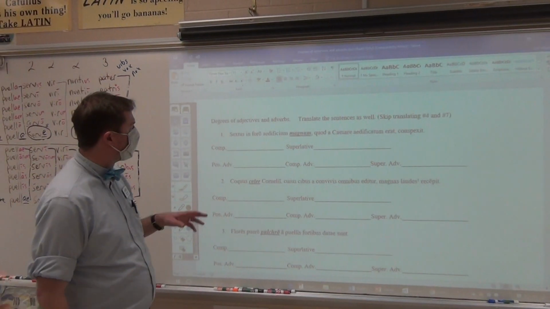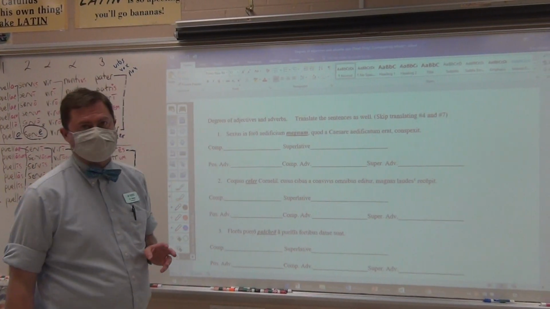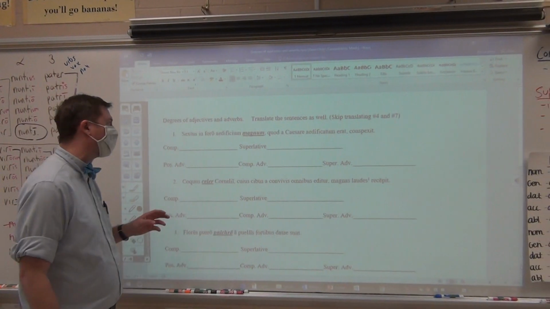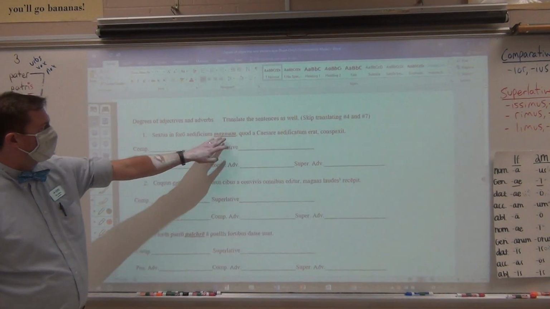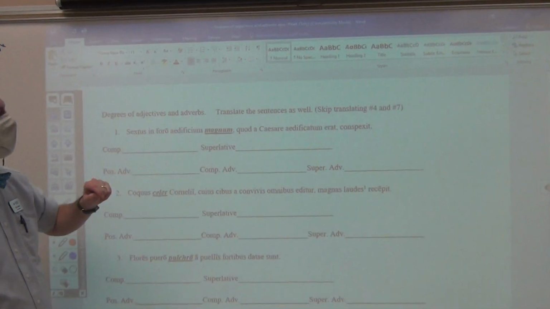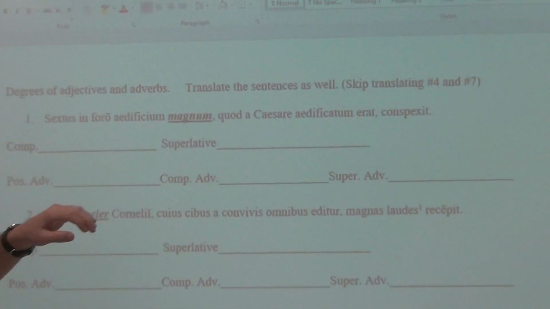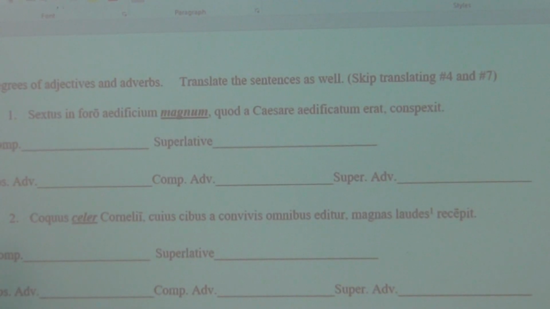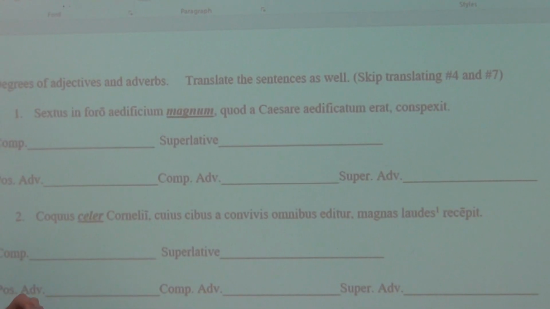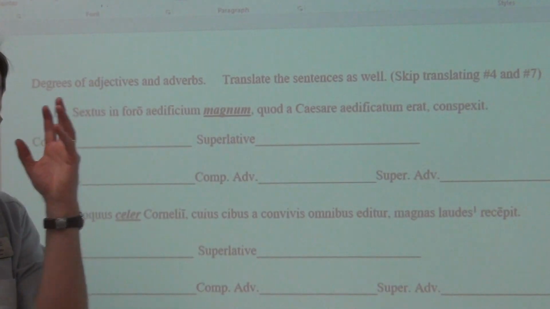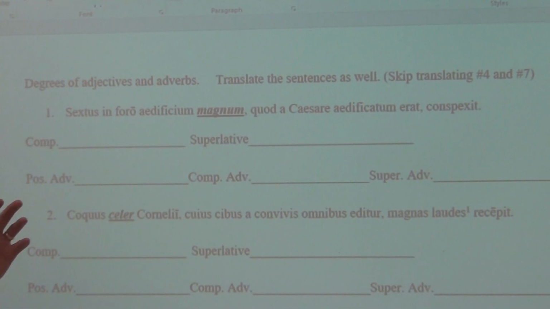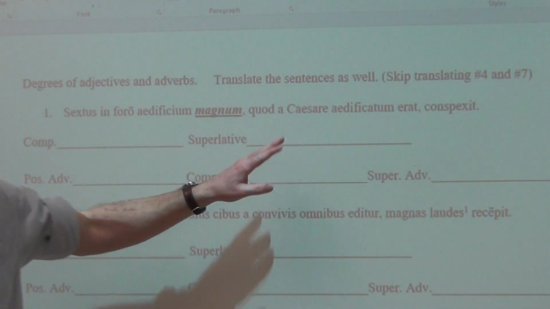So in this video I go over more practice of dealing with the degrees of adjectives and adverbs. And just like in the other videos, I am going to be showing you the form of the underlined bolded words if we were to make them a comparative adjective, a superlative adjective, and then the adverb for all three degrees. And remember that for the comparative and superlative adjectives, we should keep the same number, case, and gender. But then for the adverbs, there's only one form.